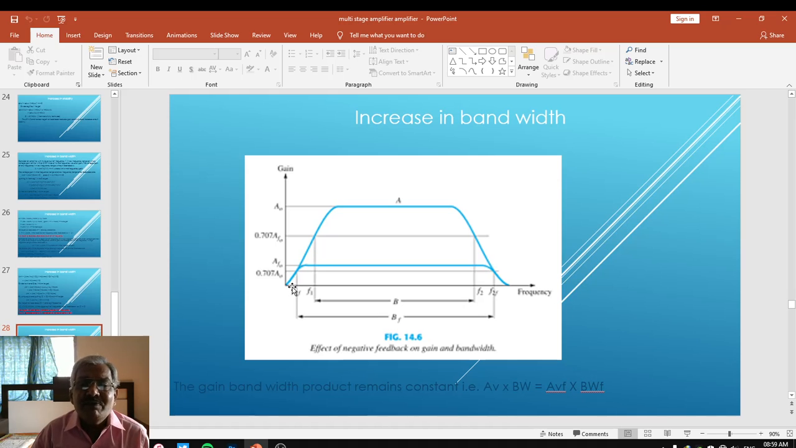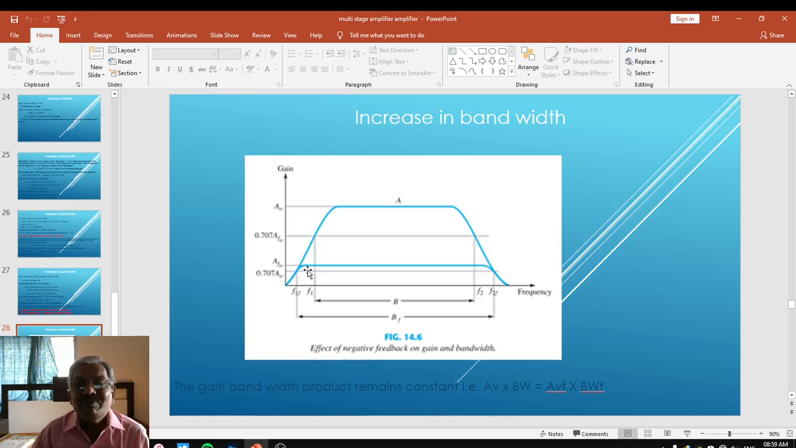But if the same graph is plotted with feedback, this is the graph which we have obtained. This clearly indicates that the voltage gain here is less than that of the voltage gain without feedback. That is the first thing, which is the property of the negative feedback.